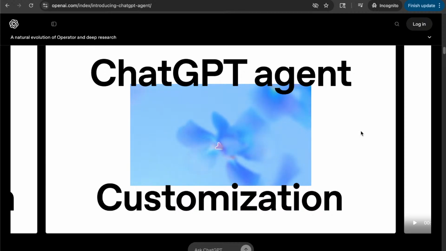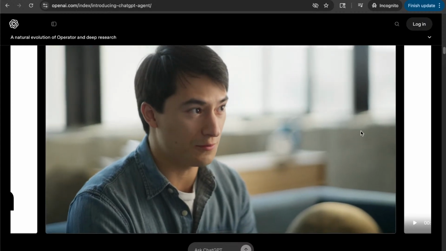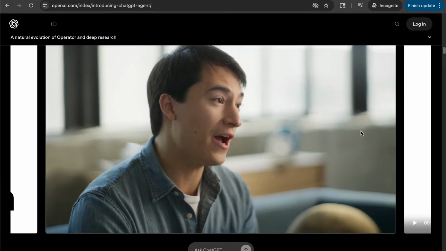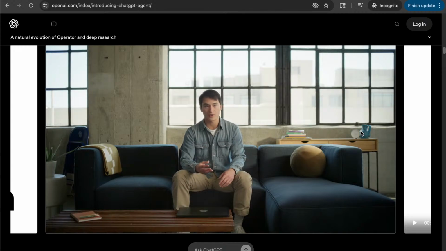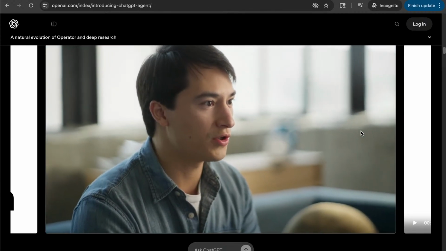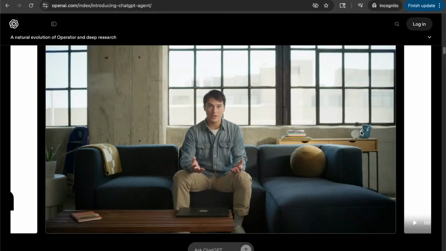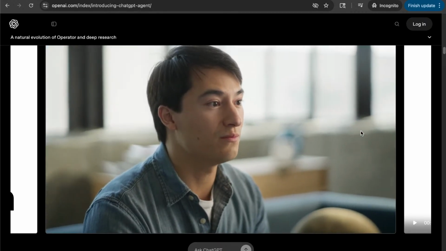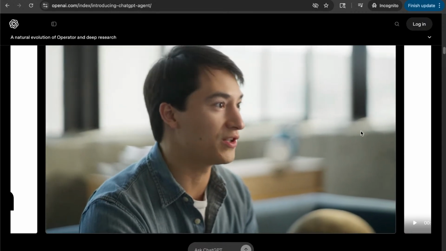I'm Nick. I'm an engineer on the agent team. One of the really exciting things that we've done with Agent now is that you can give it these connectors, your Gmail connector or your Dropbox connector, so it then can understand who you are by learning about your history, what you've done, what you like, and with that information, go out and make better decisions, take better actions on your behalf because it knows you.